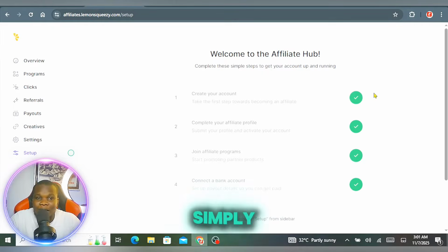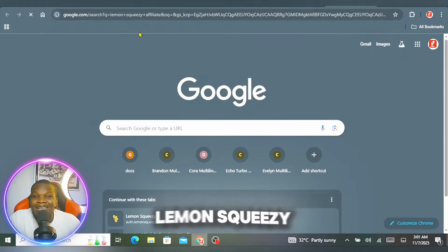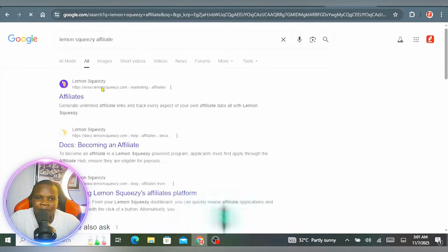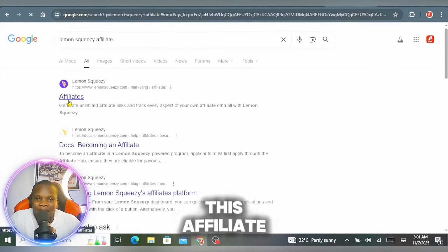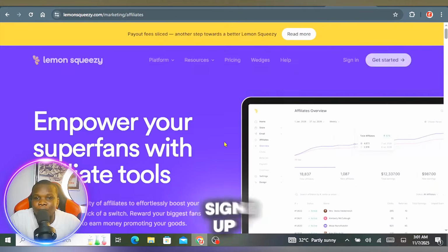The first thing you need to do is simply head over to your browser right here. When you go to your browser, you search for Squeezy affiliate. All right, this is what you're going to simply search for. When you search for that, click on this affiliate section right here, and you're going to simply go ahead and click on this sign up button. You're going to click on this get started button.